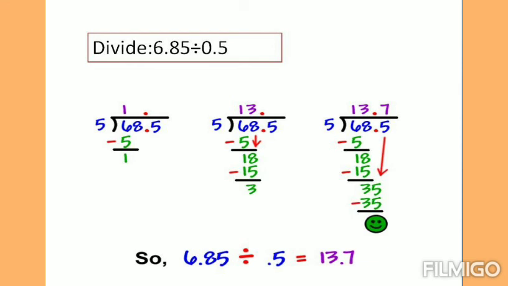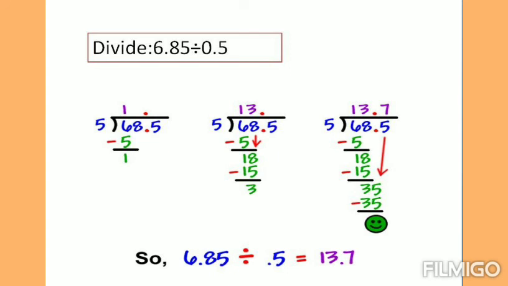Okay. Here is another example for you, children. Here is your question: 6.85 divided by 0.5. Both are decimal numbers. First we have to change the divisor to a whole number by moving the decimal point to the right side. Here we have to move one place to remove the decimal point and make it a whole number. So your number becomes 5. Next, the same one place we have to move to the right side in the dividend also. So your dividend is now 68.5.